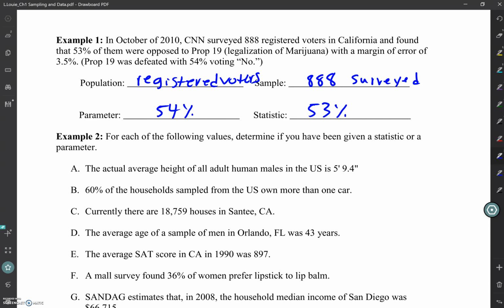Maybe not everybody voted, but whether you voted or not, you made a decision, right? You're still registered to vote, and by having no voice at all, you still made a decision. You're included in that, you just decided not to actually give your opinion. So it is still based on the entire population, because in the end, that's what actually happened with that proposition. Even though it's kind of hard to think because not everybody voted, that was still your right. You still exercised your right, and you were still a part of the population that made the decision by deciding not to vote. So, still part of our population.